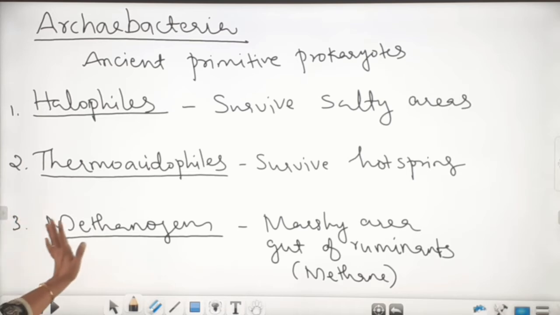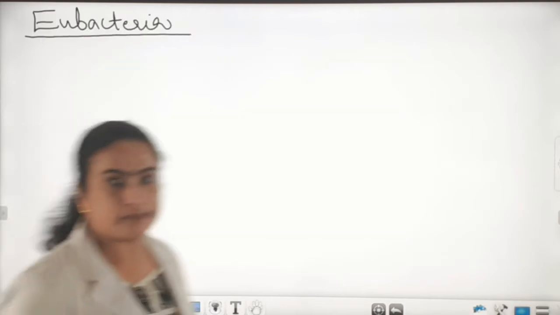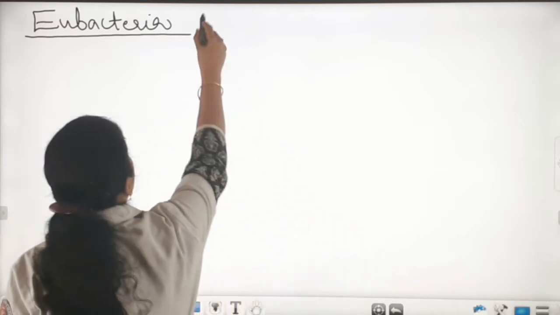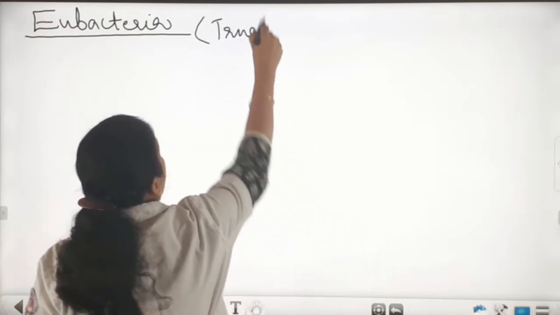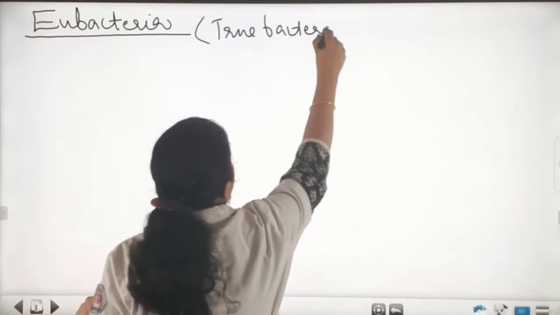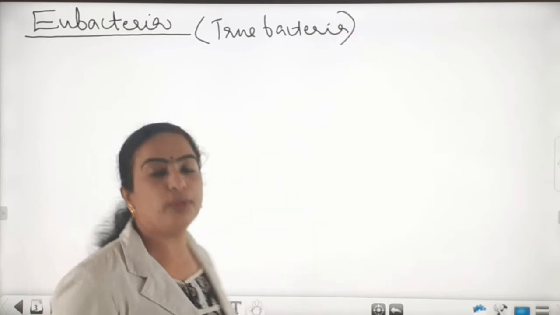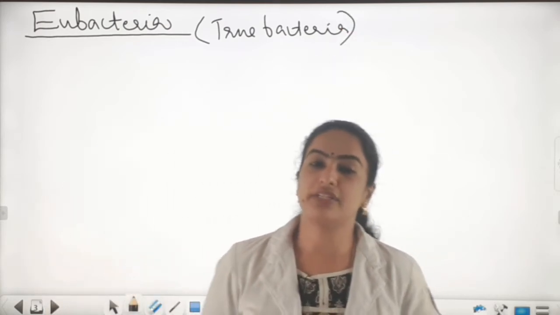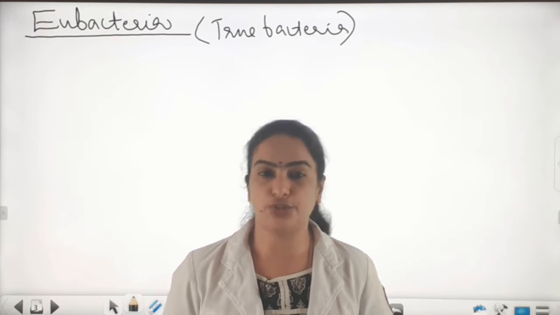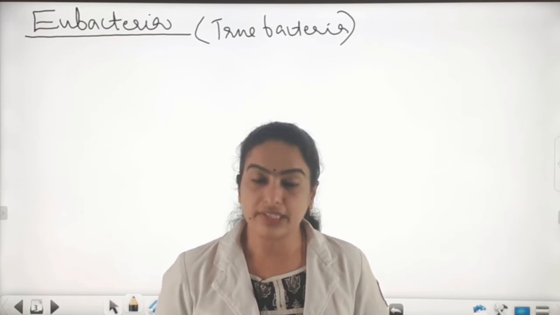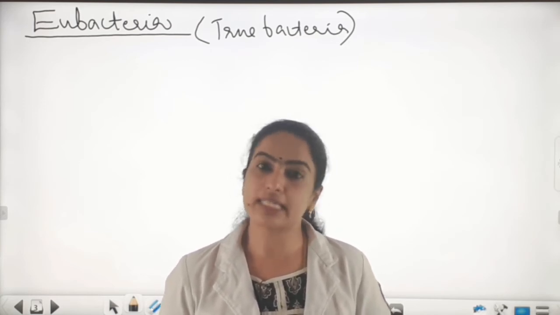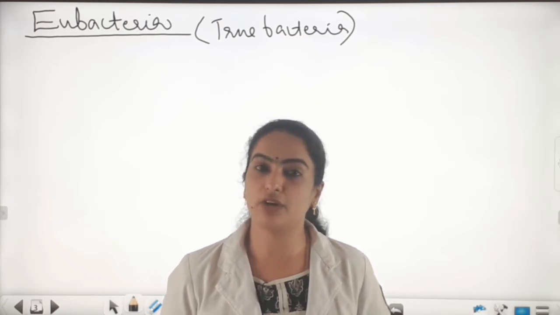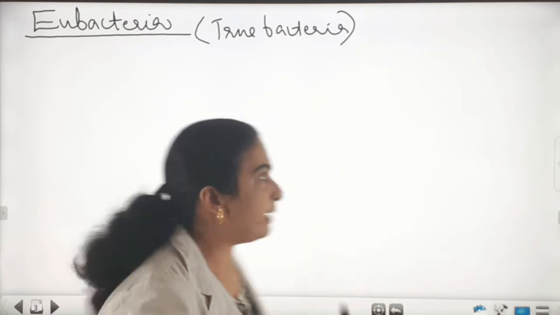Is it clear about archaebacteria and their types? Next we can see the next group under monerans: Eubacteria. This eubacteria is also called true bacteria. And eubacteria are again classified into 2: bacteria and cyanobacteria, or blue-green algae. Let's see the bacteria first.